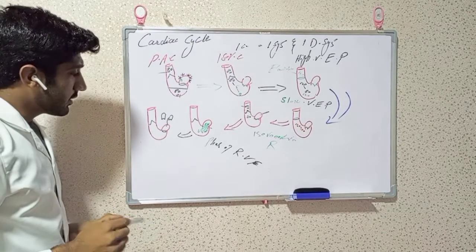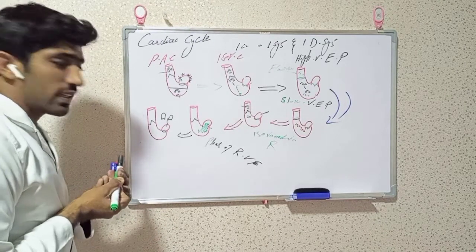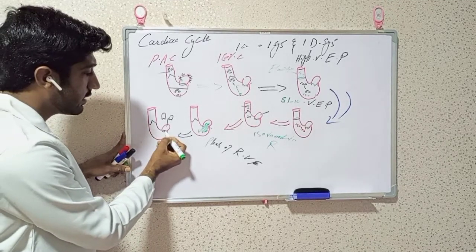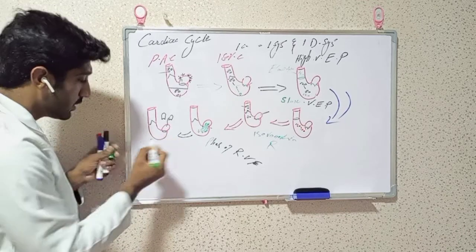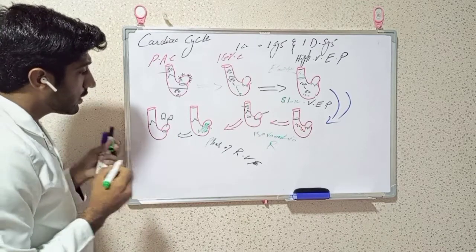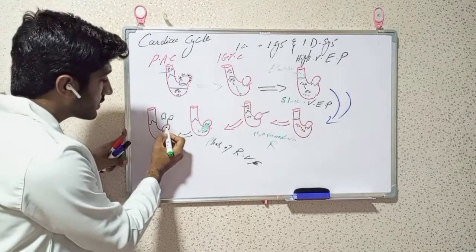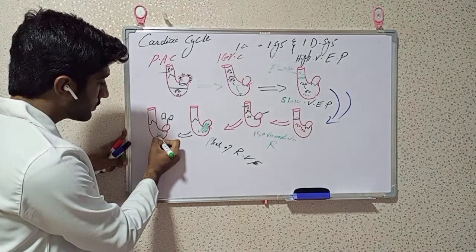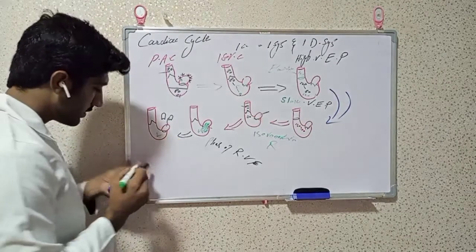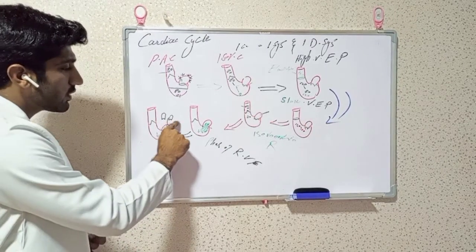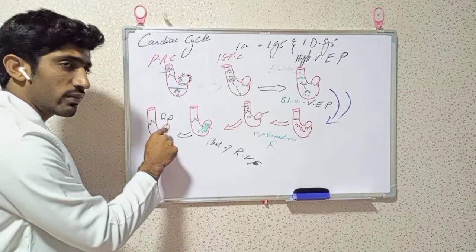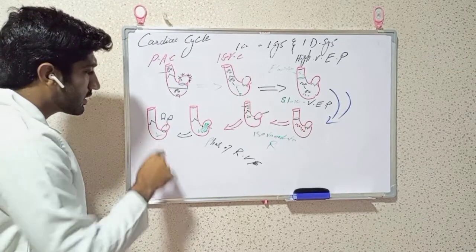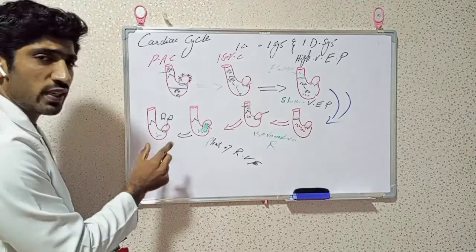At this time the ventricle is working as a conduit, as a pipe, because only the blood which is coming from the lungs passes to the ventricle. Because only blood from the lungs comes to the atria and easily passes to the ventricle, it is a very slow filling of the ventricle.